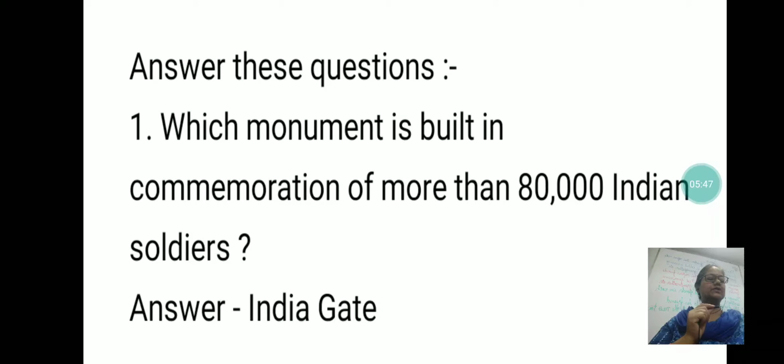India Gate was built in commemoration of more than 80,000 Indian soldiers who participated in the First World War as well as the India and Bangladesh war. In the Bangladesh war also Indian soldiers died, and it is in the memory of those soldiers.